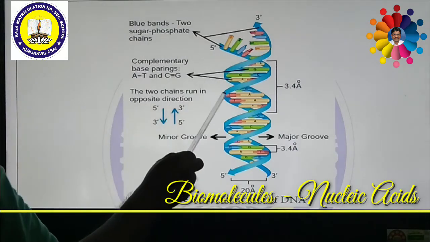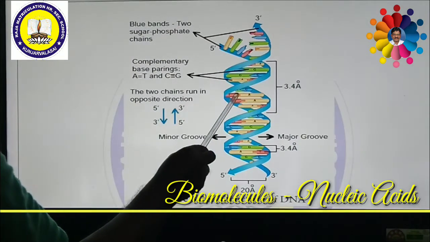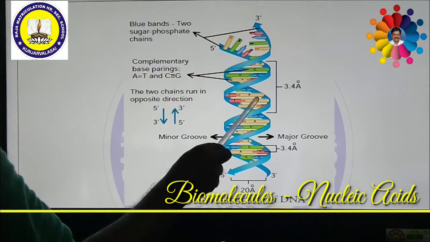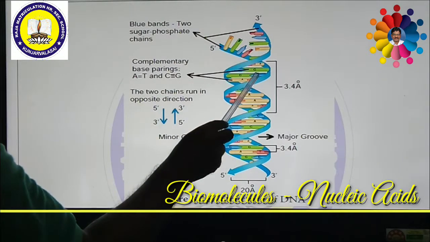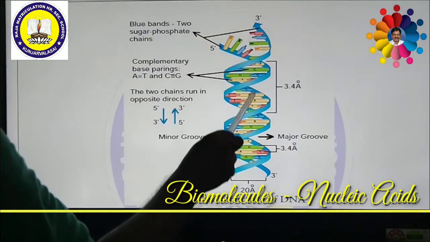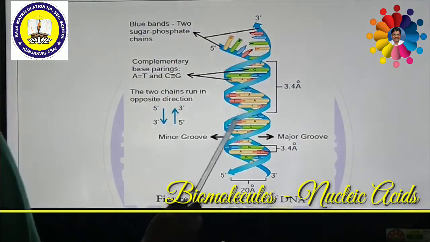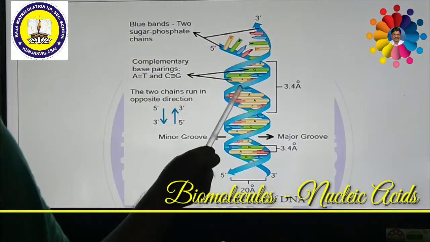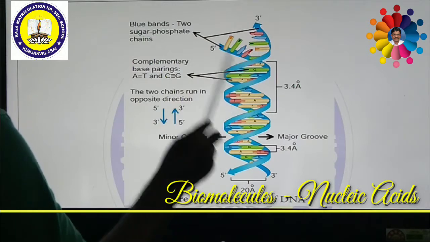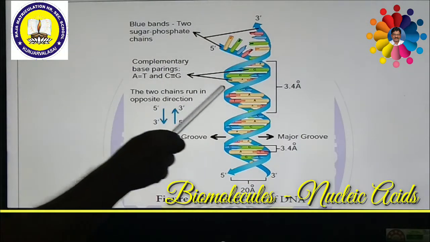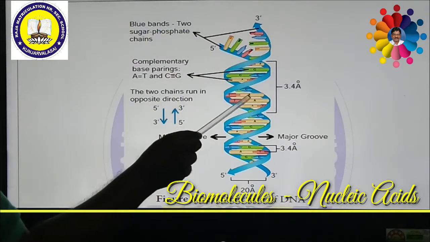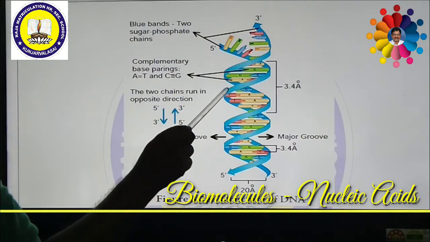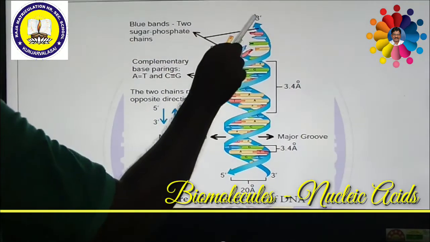For example, thymine is always linked with adenine with a double hydrogen bond. Guanine is always linked with cytosine. In such a way, many nitrogenous bases are linked together. Guanine and cytosine are linked with a triple hydrogen bond, and adenine and thymine are linked with a double hydrogen bond. These are called nitrogenous bases. These nitrogenous bases are linked with sugar. This is deoxyribose sugar, a pentose sugar. These are present in this blue band.